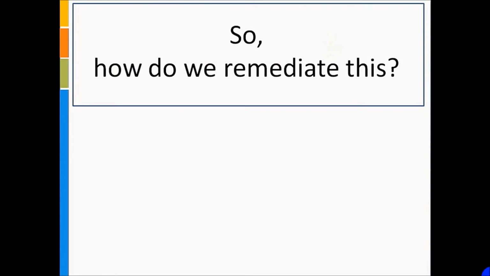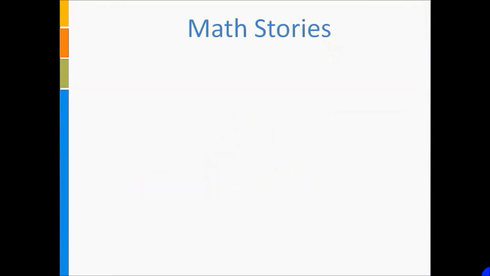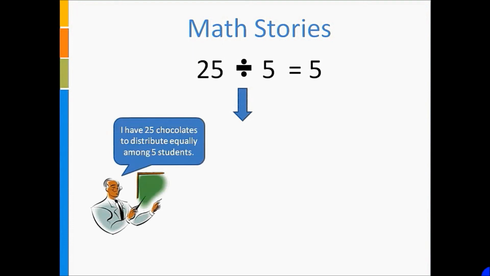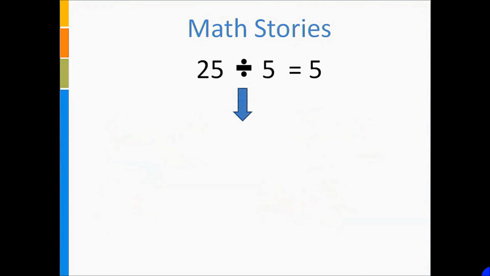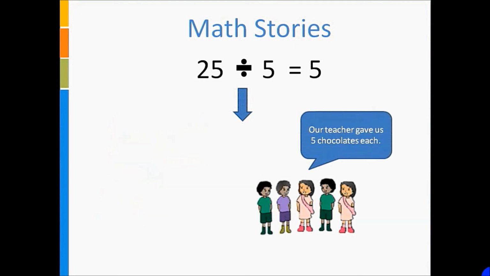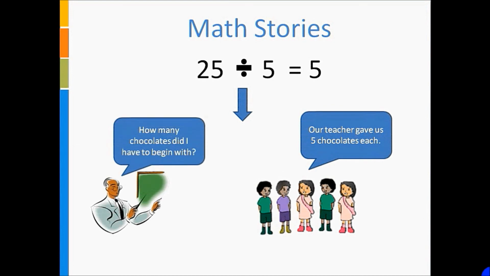So how do we remediate this? Possible ways of addressing these concerns would be to stress on the concept of division rather than the procedural method of solving division problems. This can be done by using what are called math stories or word problems with real-life application. So instead of saying 25 divided by 5, one can say that 25 chocolates are to be divided between 5 students. Another way of presenting the same problem would be to say that a teacher had a certain number of chocolates that were divided equally among 5 students.